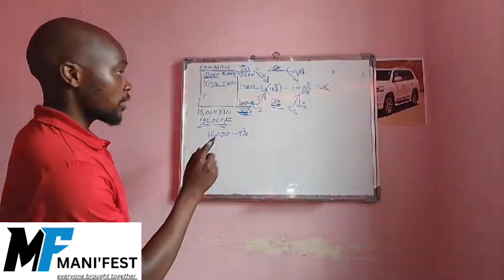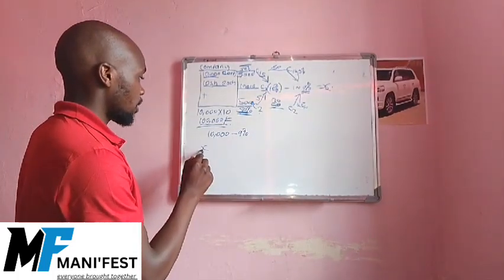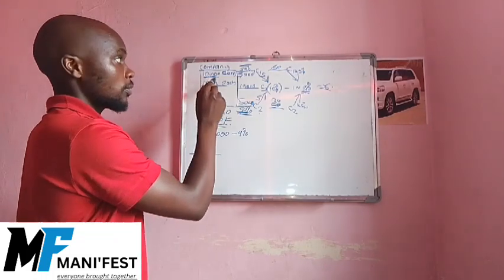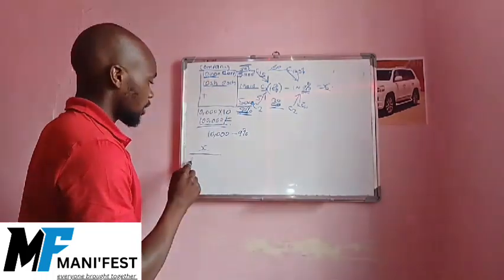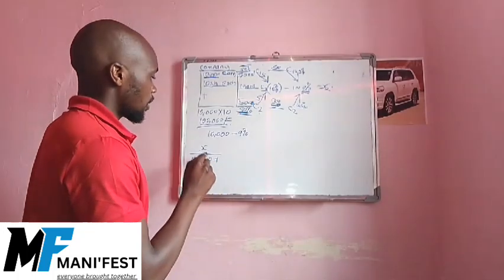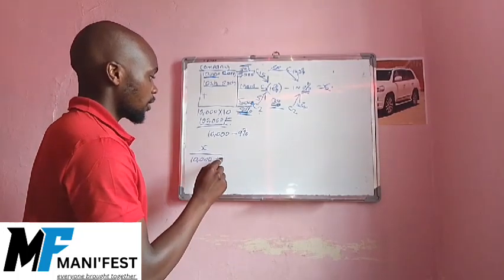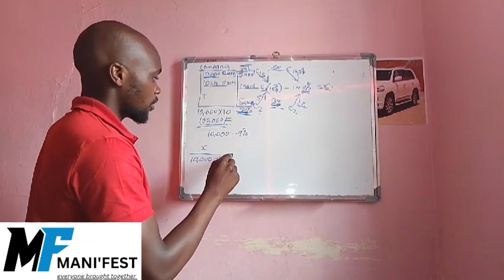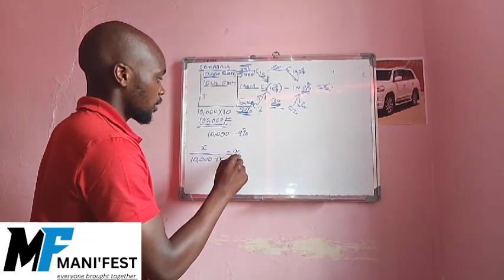So let's form that equation: x over the initial number of shares, which was 10,000, plus the number of shares this investor will have, is equal to 9%.